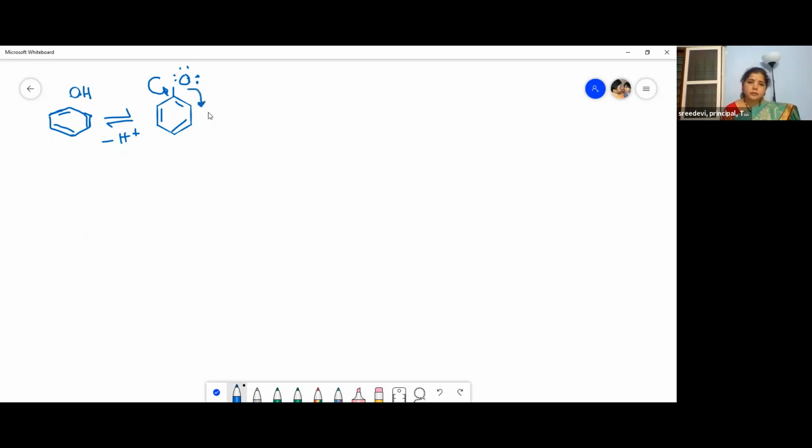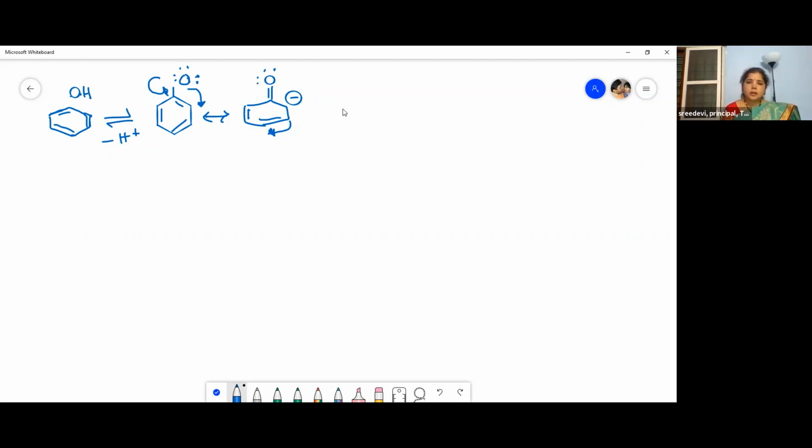Now another structure. Now I will show you all the electron displacements. Like this. Now this is another electron displacement from this position, and this is the delocalization of electrons. How many lone pairs now? 2 lone pairs here, because one lone pair is shifted to this position.